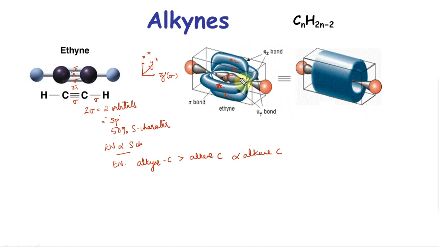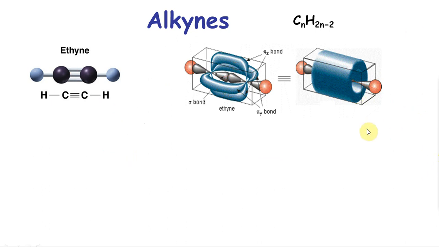So there are two pi bonds which constitute two pi clouds, but in reality, how does it actually look? These are electron clouds, so they are symmetrically distributed around the sigma bond, and it looks like a cylinder. So this is a cylindrical representation of an alkyne. This is the intramolecular bond axis taken as the z axis, and this is along the x and y axes around the molecular axis.